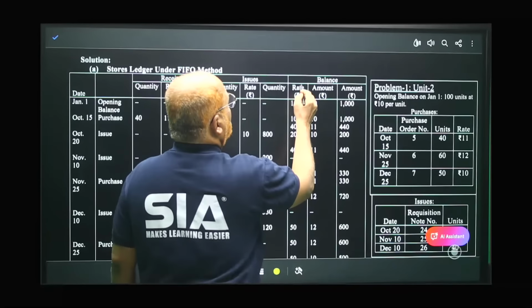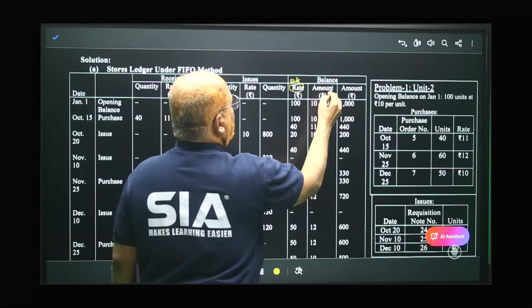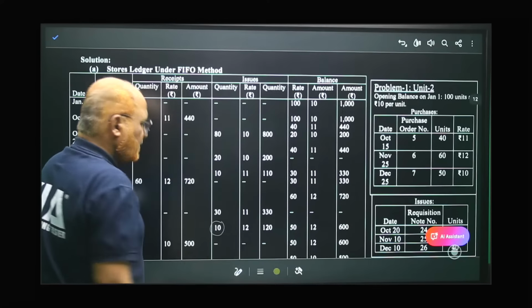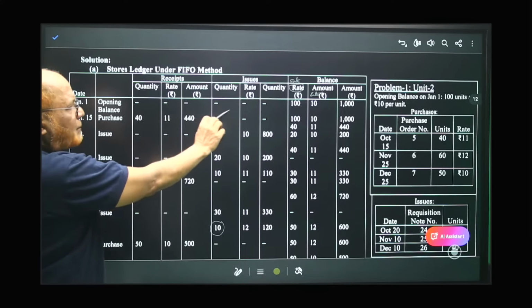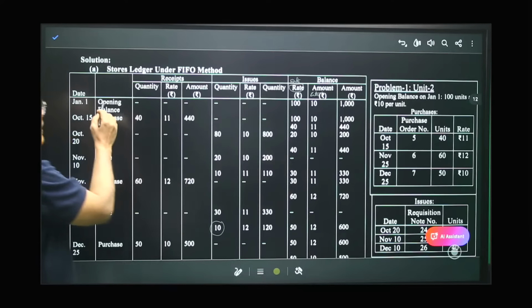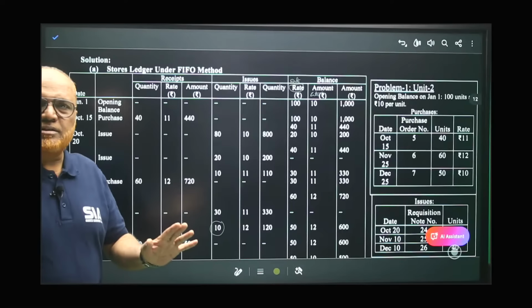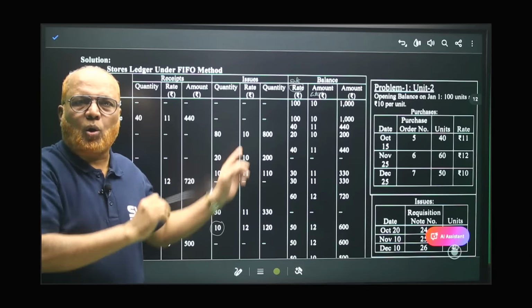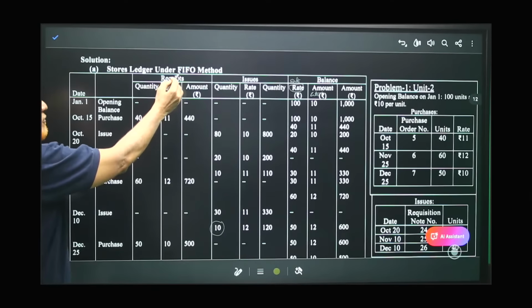This is the quantity. This is the rate. This is the amount. That's it. Isn't it? So, 3 sub-columns in each broad column. Here, details column, date column. Remember the format. If you want perfect knowledge in the notebook, you just make the drawing of this table. Right?